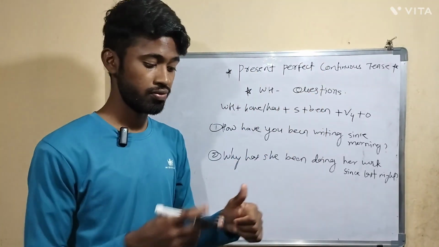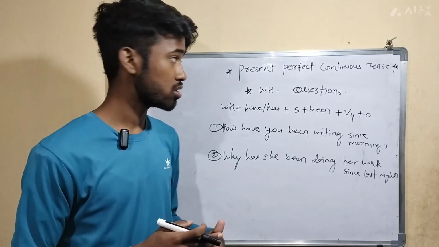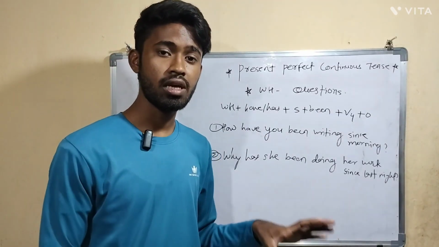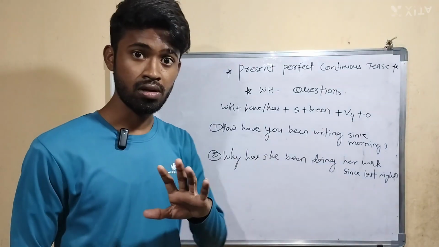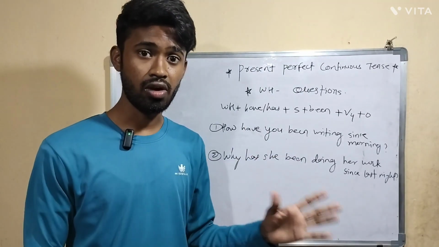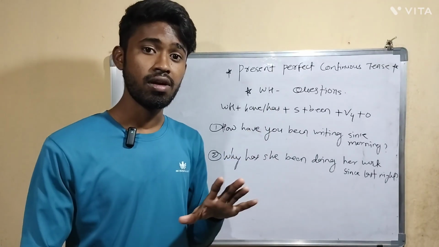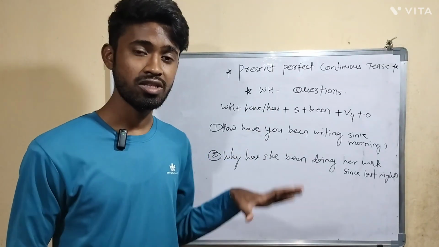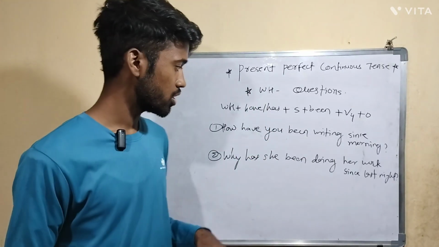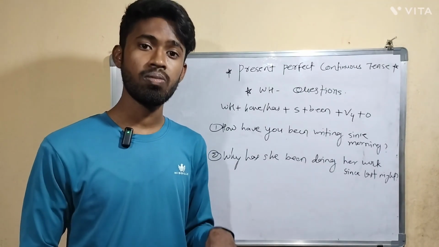First we saw where and when we have to use the present perfect continuous tense. After that we saw the positive structure, then the negative structure, after that verbal questions, and in the last WH questions.